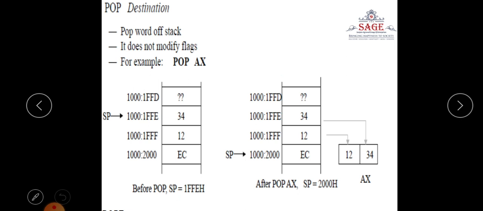And in the pop operation, what happens? First the contents of the stack pointer will be read from the top of the stack. Then the stack pointer will be incremented by 1. So suppose this is the stack and this is the top of the stack. The stack is filled up to here, the data is up to here, so this will be the top of the stack. This address contains the top of the stack. So before pop, the stack pointer is 1FFEH. This is the top of the stack, before the pop instruction. Now after pop,